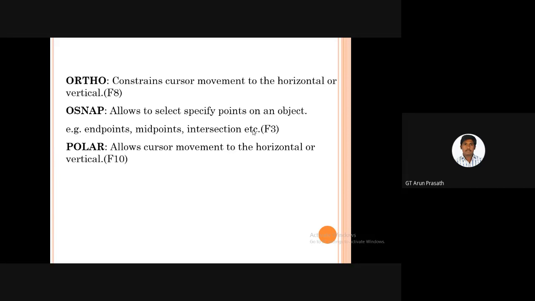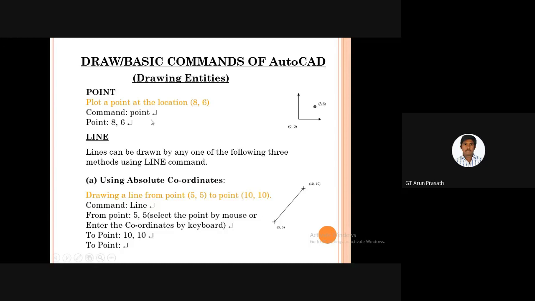There is a lot of difference between ortho and polar. Polar allows the cursor movement at set angles, whereas ortho constrains the cursor movement to horizontal or vertical. Okay, and now I am going to share a few commands and a few drawing entities using the AutoCAD software.